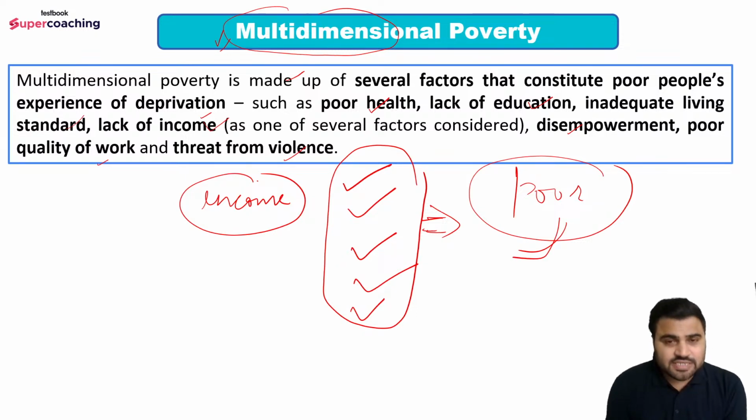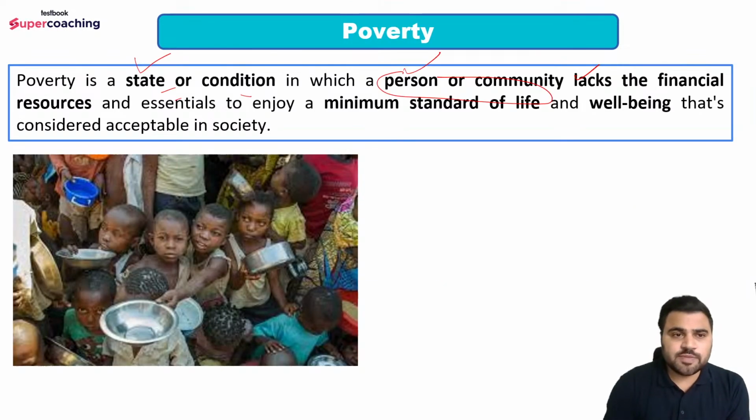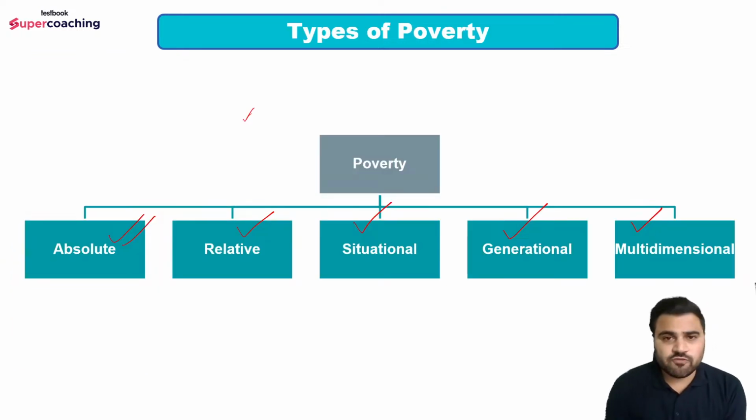Got it? So these are the 5 types of poverty. Let's revise them once again so that you remember it well. So poverty, I told you what is the meaning of poverty. Poverty is a state or condition where a person is basically not having the financial resources to enjoy a minimum standard of living, to fulfil his basic necessities. If he is not having the financial resources or any other resources, then in that case that person is poor. Now different types of poverty are there: absolute poverty, relative poverty, situational, generational, and multidimensional.